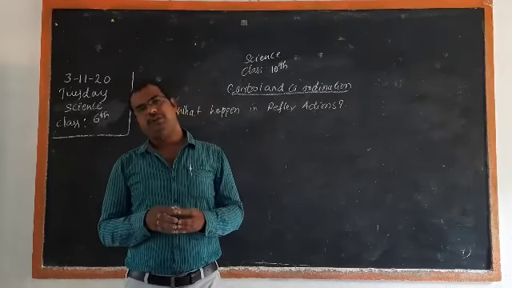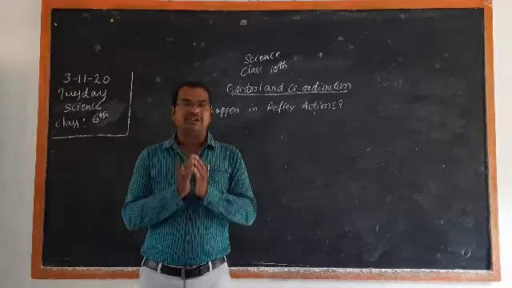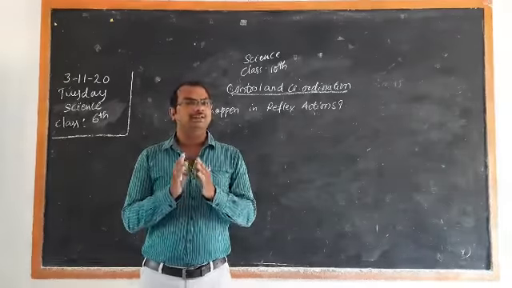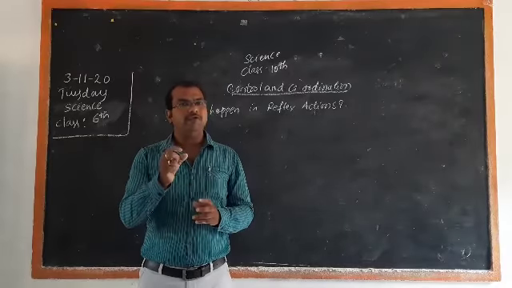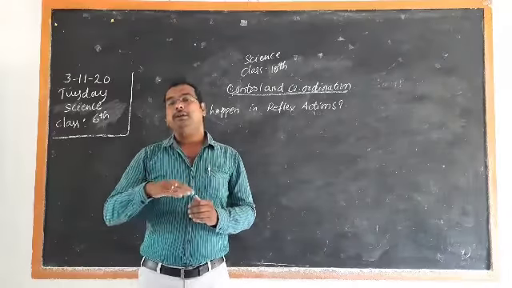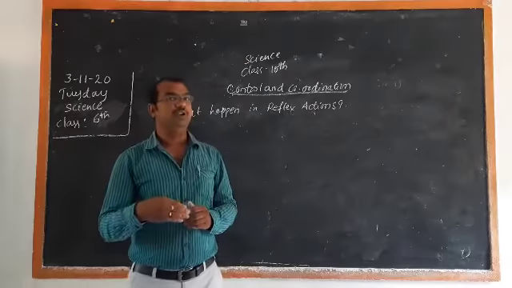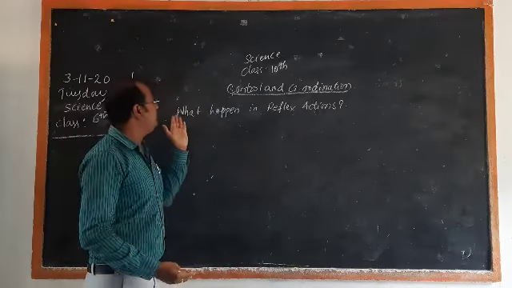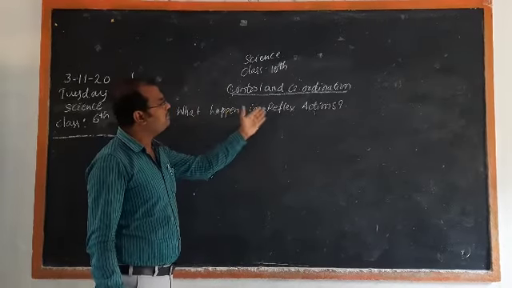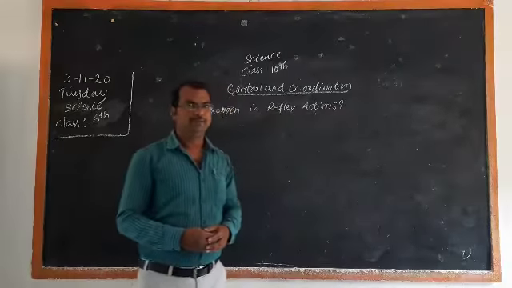We discussed the structure of a neuron, and that the neuron is called the structural and functional unit of the nervous system. How it works, how it receives information, and how it transfers the information from one part of the body to another part of the body. And in today's class we are going to discuss what happens in reflex actions.